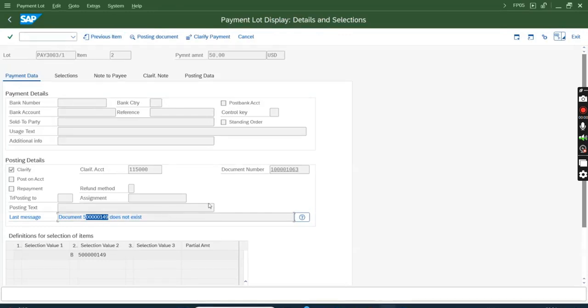Now the problem statement is, in a lot of 1000 entries where 999 entries went through but one line just went to clarification, due to this error the entire payment lot cannot be transferred to FICO. Now, how can we transfer? Because it will not be transferred till this one is actually sent to the proper account. So we need to transfer the 999 ones, because those 999 line items are completed.